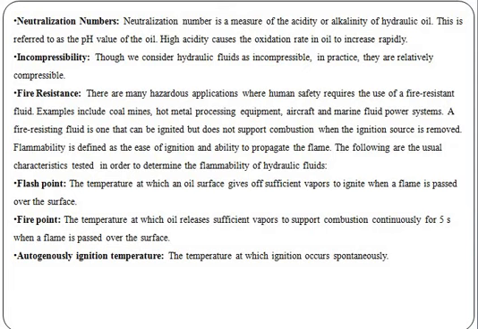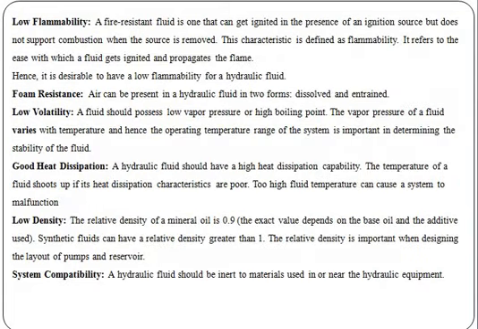The hydraulic fluids have fire resistance. The fire resistance includes flash point, fire point and auto ignition temperature. Again, the hydraulic fluids have low flammability, foam resistance, low volatile nature, good heat dissipation properties, low density, system compatibility. These are the properties of the hydraulic fluids.